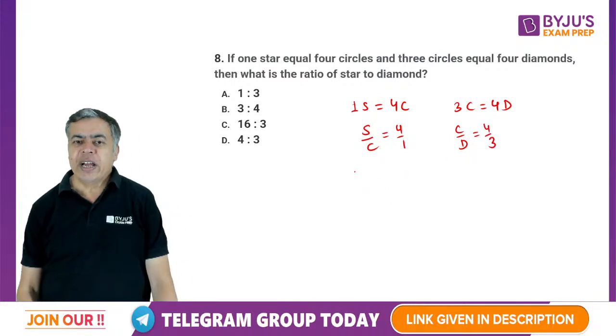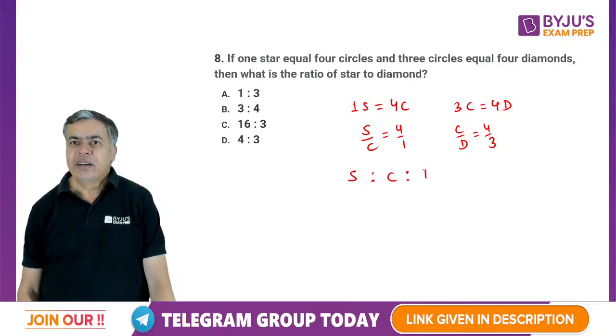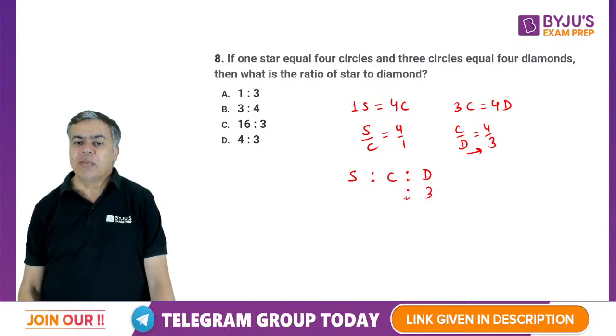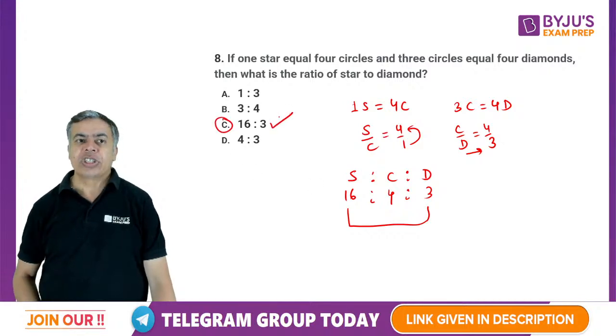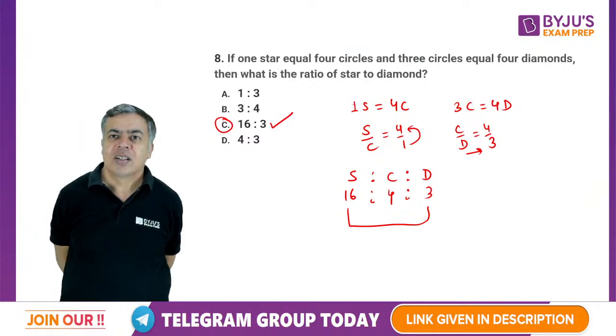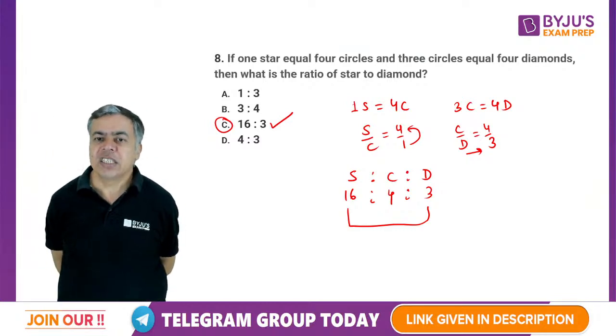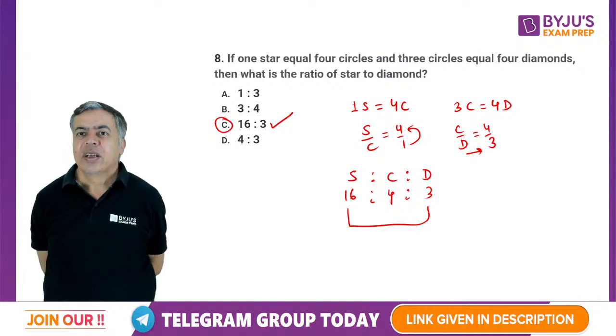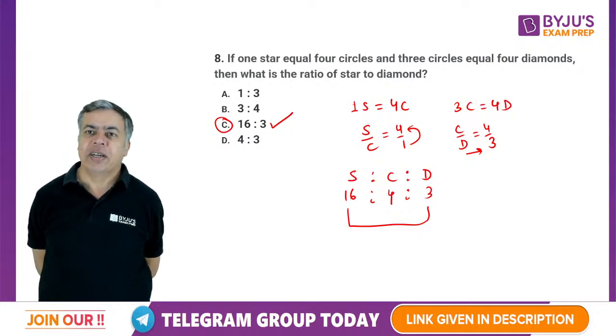If I write star, circle and diamond, first I write diamond as 3, so circle must be 4. Star will be 4 times circle, so 4 times 4, 16. So star to diamond is 16 is to 3.